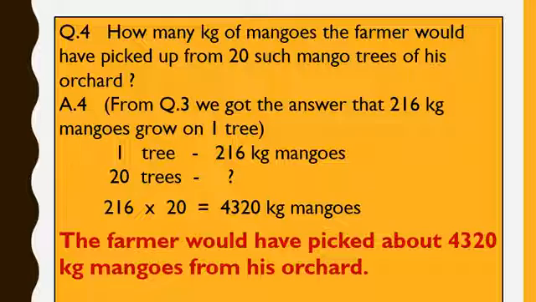So, 216 times 20 equals 4320. This 4320 I will divide by 1. So, I will get the same number, that is 4320 kg mangoes. So, the farmer would have picked about 4320 kg mangoes from his orchard.